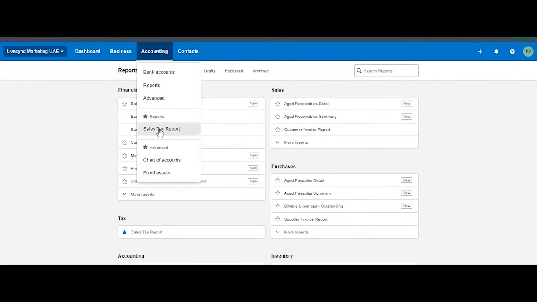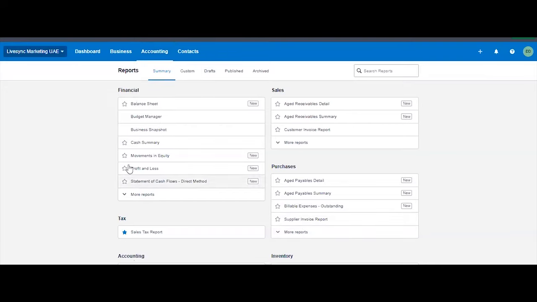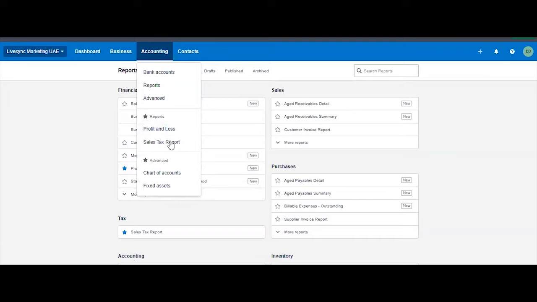So here the reports, which the one you highlighted. So for example, I would want to see a P&L. I would just star this, and then the profit and loss. So these are your favorite reports. And then these are your settings, which is your favorite settings here.